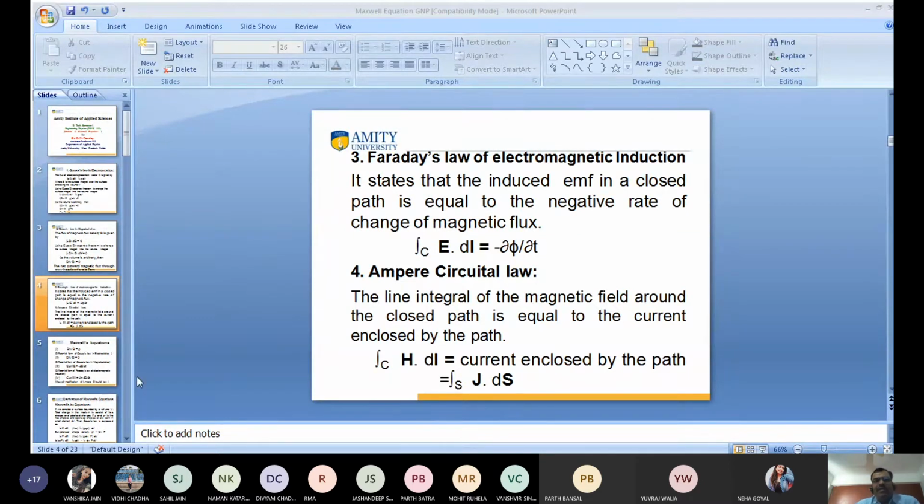So keep in mind this is known as Ampere's law, but this was modified by Maxwell. So this is known as the modification of Ampere's law that was given by Maxwell. So there are four equations. This is very important. There are four laws. On the basis of these four fundamental laws, Maxwell has given four equations, and those four equations are known as Maxwell equations.